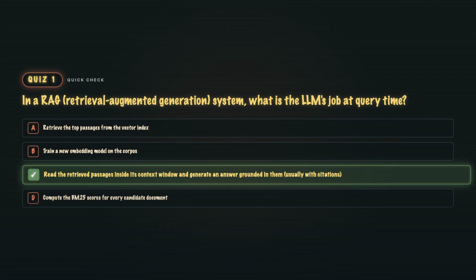C. The retriever finds the passages, the LLM reads them and generates the answer. Because the answer is grounded in retrieved text, it can cite. That's how modern chatbots know about events after their training cutoff. The freshness lives in the index, not the model.